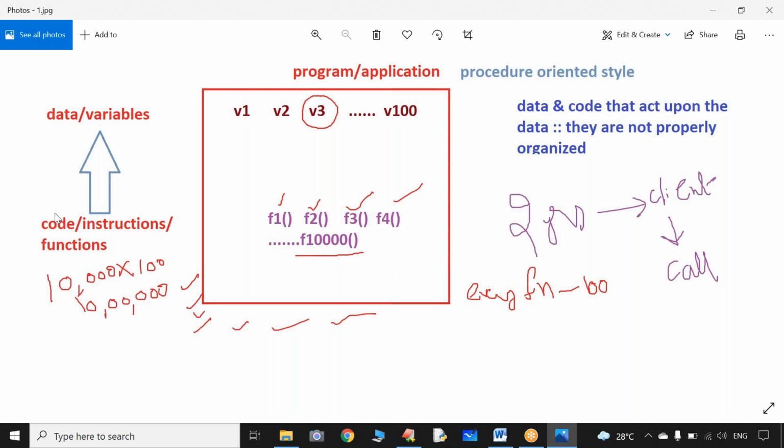So after debugging these many lines of code, I just came to know that the last line in the last function is accessing V3. So we need to modify that line or that code. So if a small problem occurs in this procedure oriented style, it takes more time to handle that problem. So what is the problem here? It is a complexity we cannot handle in an easy process.